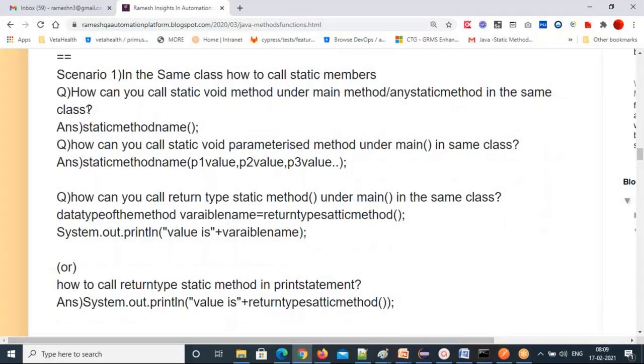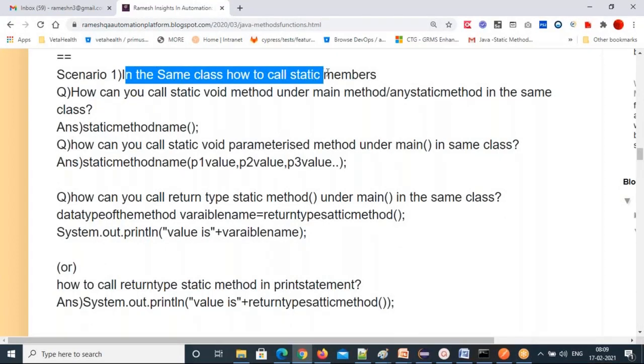That's why it is very clearly mentioned: in the same class, how to call static members. What is meant by static members? Static variables and static methods. See how clearly we mentioned. If you are still not able to understand these words, let me know.